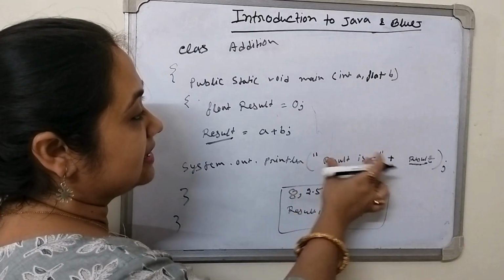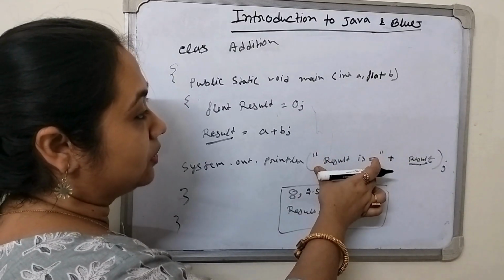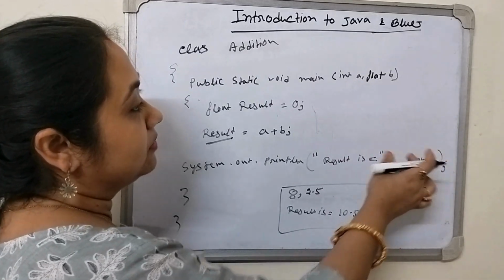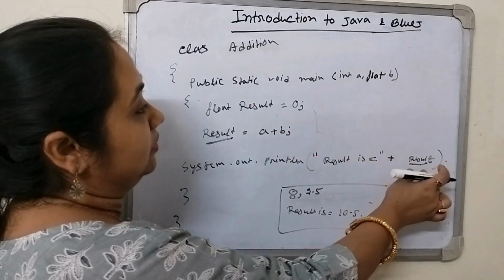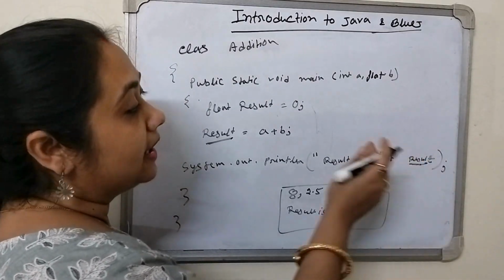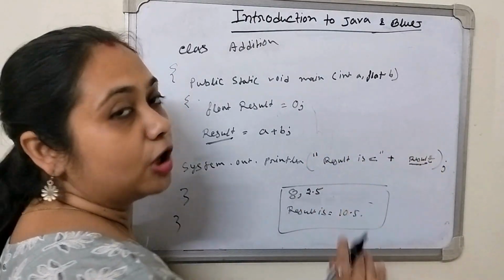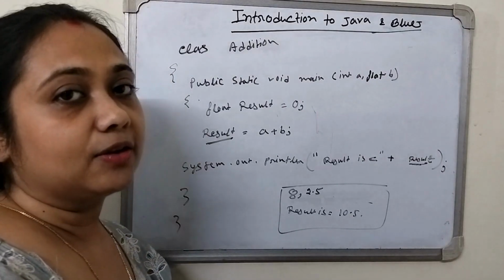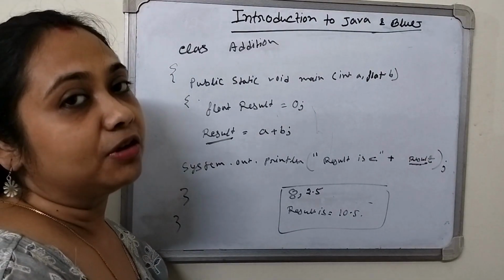So result is, this is the string we gave here in double quotes. After this, as we have to show the result, we have to write down the variable after writing the plus sign. We don't use double quotes in the place of the variable. So I think you have to understand this chapter, you revise it.